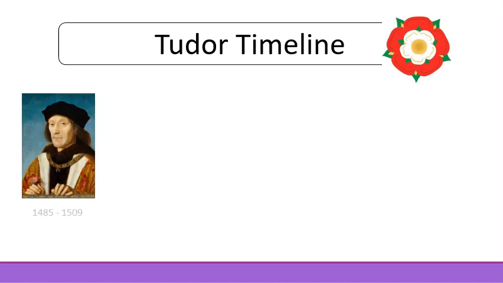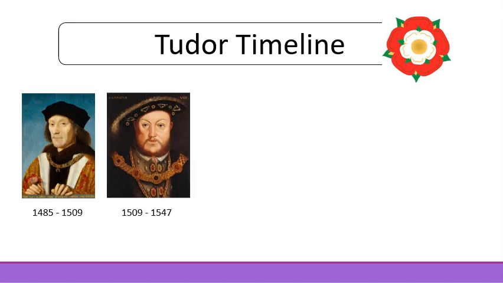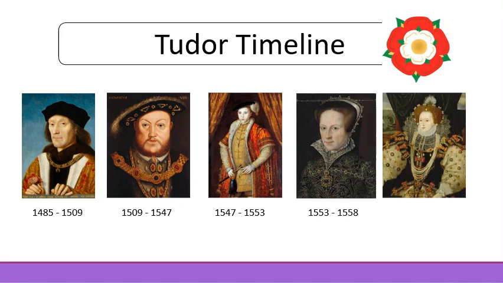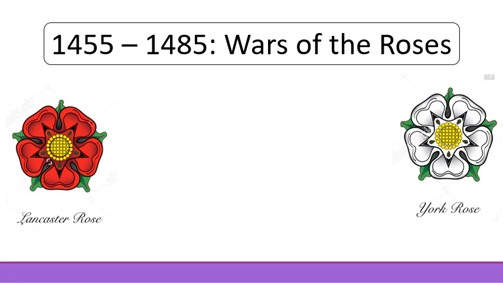Today we will look at a timeline of the Tudors, a family who ruled England between 1485 and 1603. Our timeline begins before this, however, in 1455 during the Wars of the Roses.